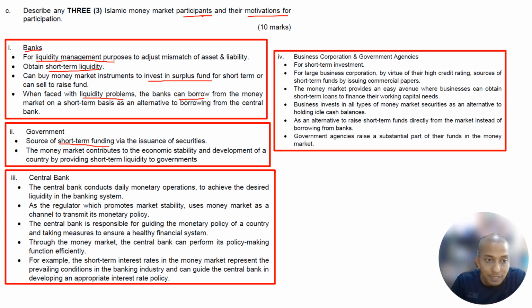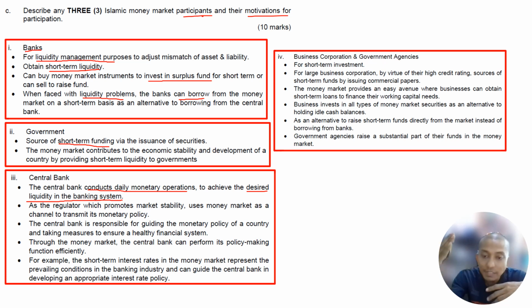Central bank: to conduct daily monetary operations to achieve the desired liquidity in the banking system. For Bank Negara Malaysia, for example, they need to control the whole financial system in Malaysia. That's why the OPR is increased and decreased. They have a reason why they increase and why they decrease the OPR.